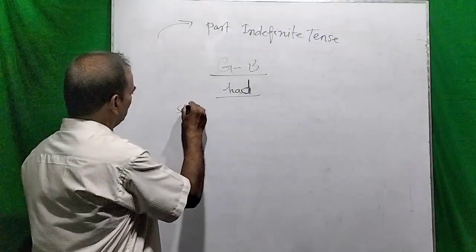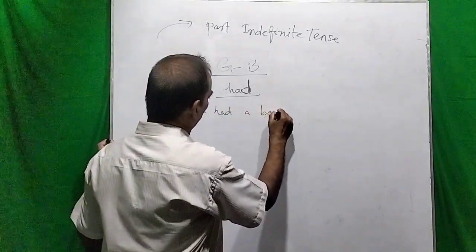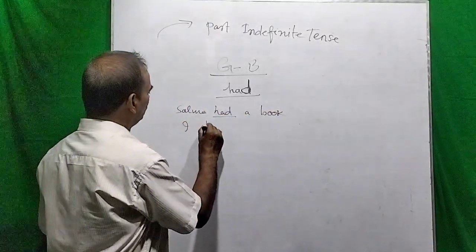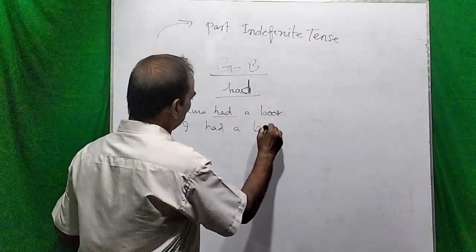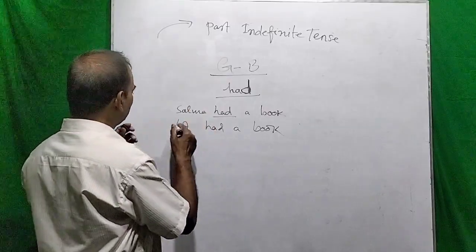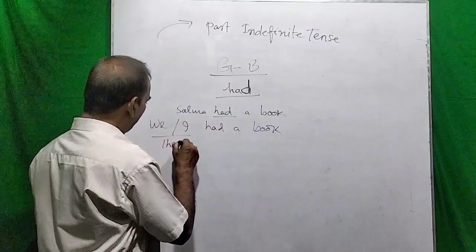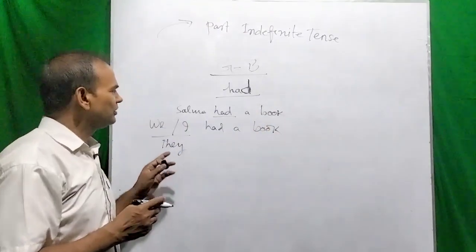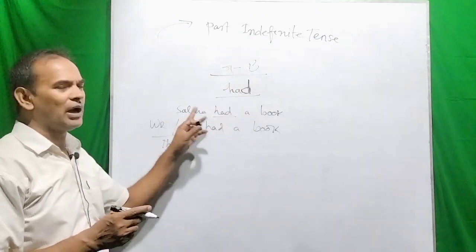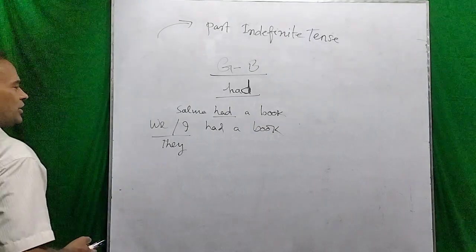So Salma had a book. This is the past indefinite tense. You can use I had a book. You can also use any subject in place of I. Suppose you can write we had a book, or they had a book, etc. So dear viewers, we can use had, that is the past form of the verb to have, after any subject. So there is no tension here.